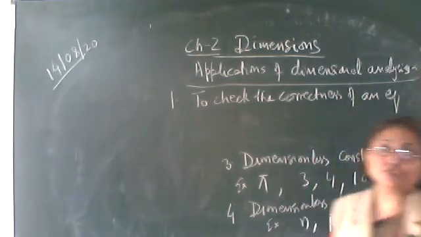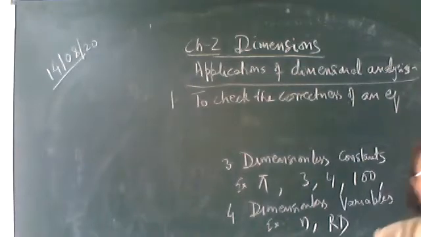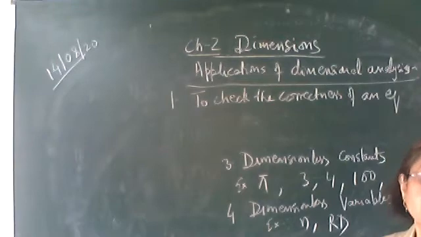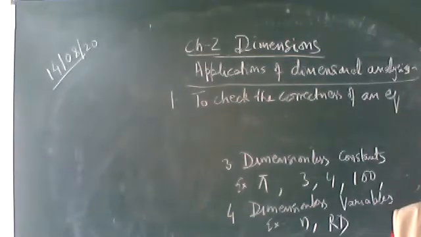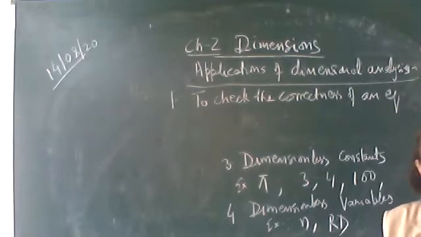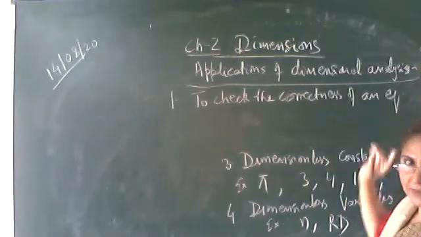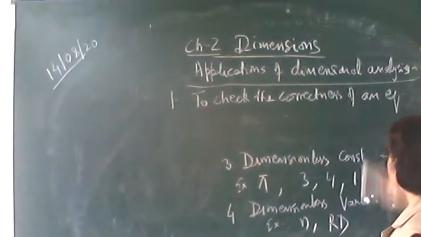Okay, in order to check the correctness of any given equation, the dimensions on the left hand side should be equal to the dimensions that on the right hand side. Then such an equation is said to be dimensionally correct.